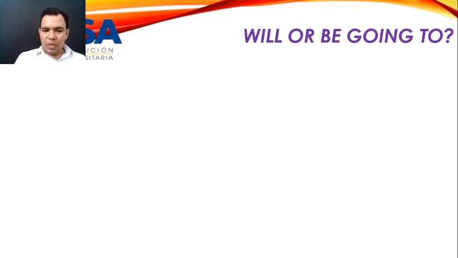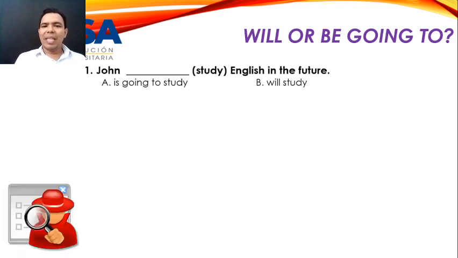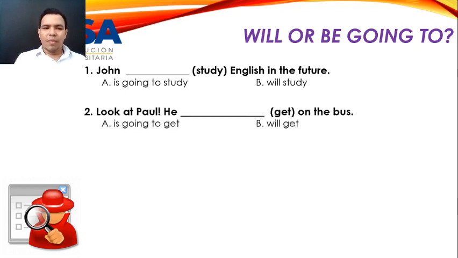Now, if you understood these 5 rules or uses of be going to and will, please try to imagine what's the correct answer to complete these sentences. Number 1, John is going to study or will study English in the future. In this case, you can use any of them. Is going to study, maybe, or will study. It's a general prediction, but the normal or the most common is will. John will study English.